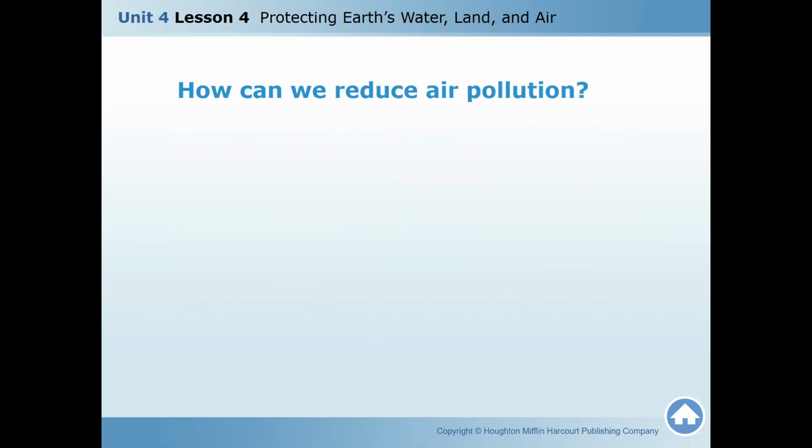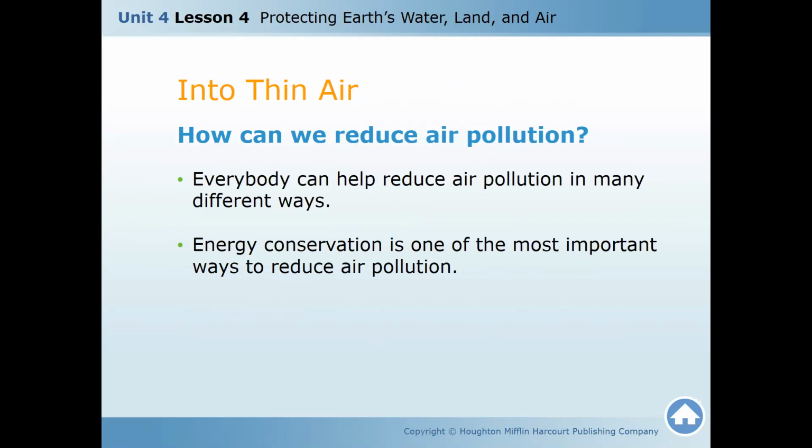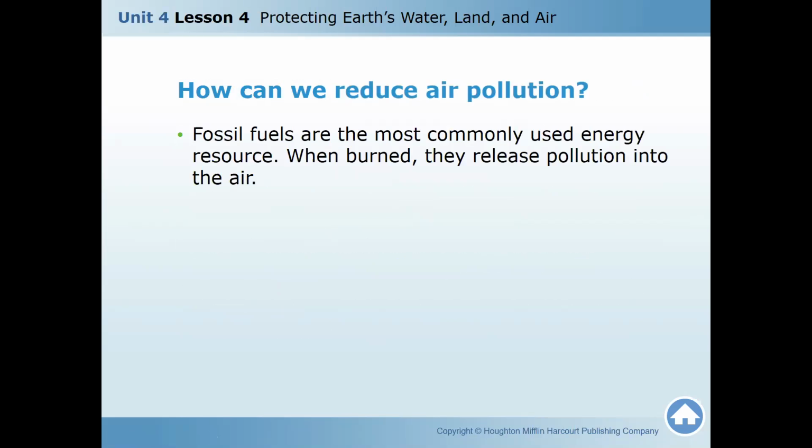Now, air pollution, girls. How can we avoid air pollution? By not allowing the harmful gases to go into the air, by not using cars. In different countries, still Saudi Arabia is not aware of much of metros, they have metro stations. They don't use their own cars to travel for their jobs. Fossil fuels are the most commonly used energy resource. When burned, they release pollution into the air. And this pollution can cause us lung damage.